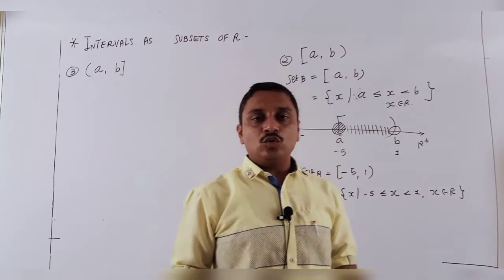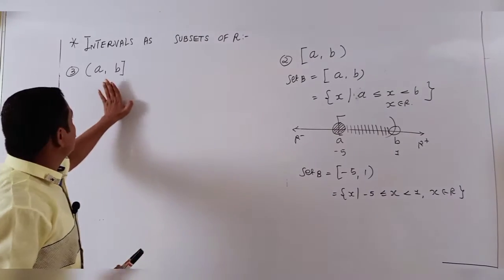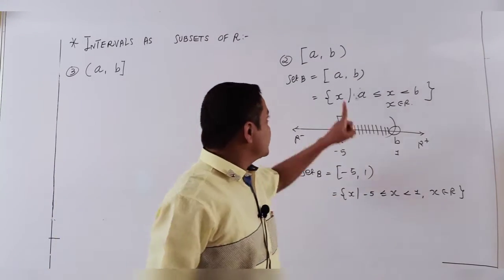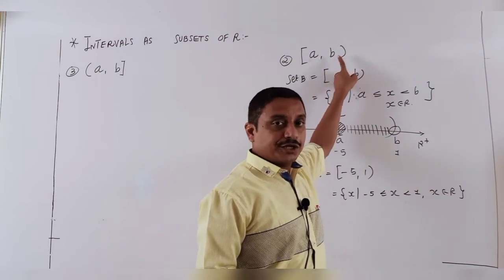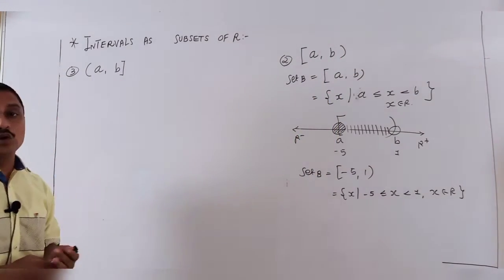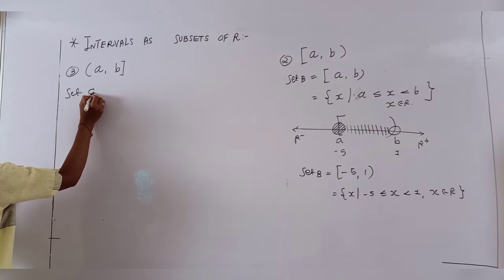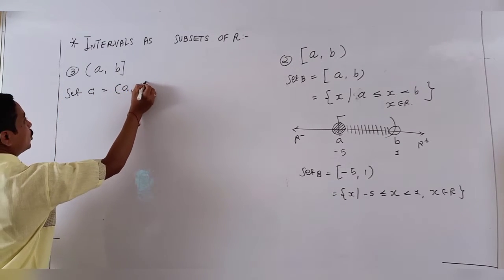Now, after two intervals done, students, I go to the third interval. What is the first interval? Close to close. Second, close to open. Third, open to close. Consider it is our set C. It is open bracket A to close bracket B.